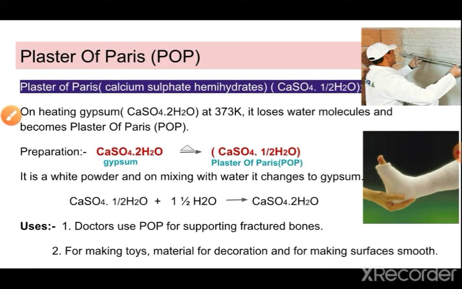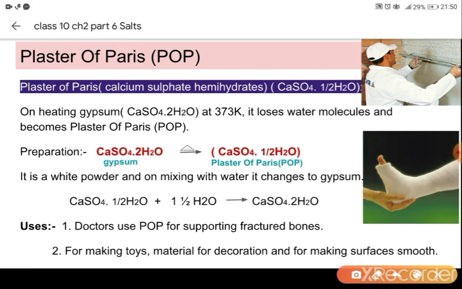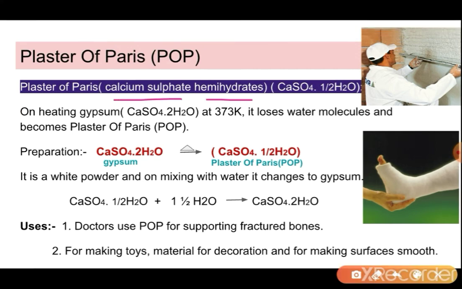Then our last chemical is plaster of Paris, which is also known as POP. Its chemical name is calcium sulfate hemihydrate. Hemi means half and hydrate means H2O. So its formula is calcium sulfate dot half H2O.